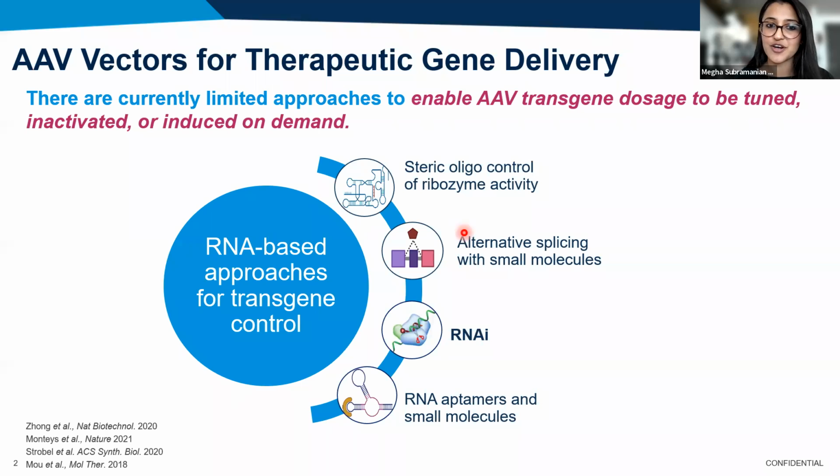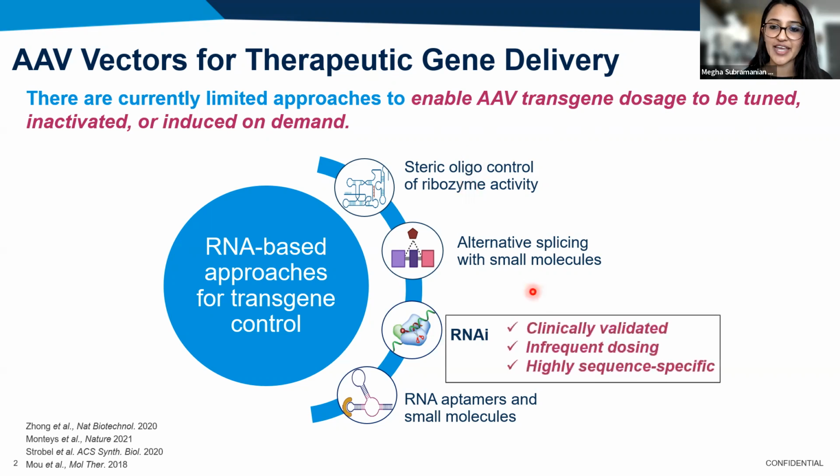Adeno-associated viral vectors are powerful tools for gene delivery in humans. However, managing therapeutic transgene dosage continues to be a challenge. And so having approaches to reduce or fine-tune transgene dosage after the vector has been administered can be a valuable safety feature. In our work, we present a design for an AAV molecular switch that's based on reversible control of RNAi activity.